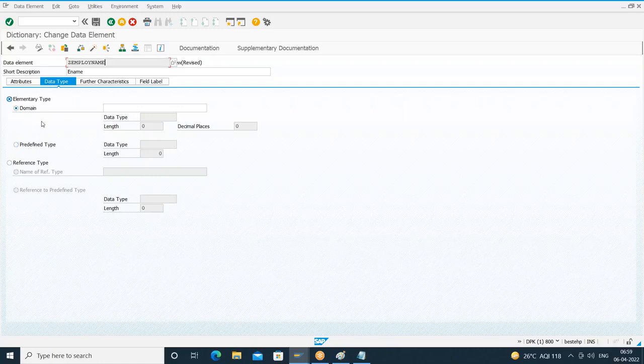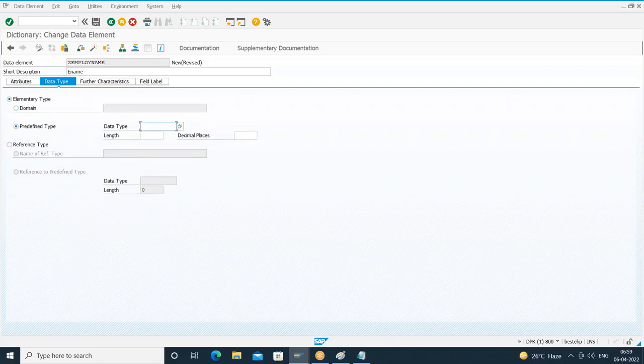So in the data type tab, I can choose predefined type. Here I can provide the data type and length. Am I clear? So what is the data type you want to give for this? Character. So I can browse this and choose character. Since it is character, we have to give the size. I'll give the size as 25. So I can do it like this, not an issue. But you'll have the same problem again.